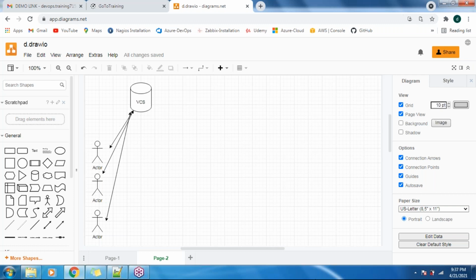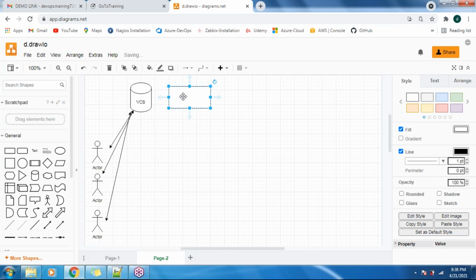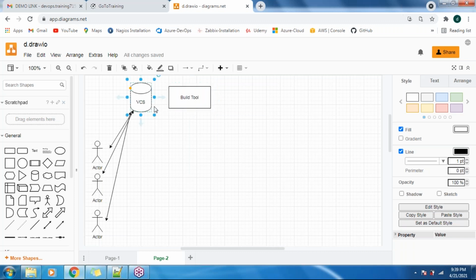So what will this build tool perform here? Whatever code the developer has written, it will take that code and make it an executable code, guys. Like in a Windows machine, you might have seen the .exe file, that is an executable file, right? Similarly, using this build tool, we are making the raw source code into an executable code here.